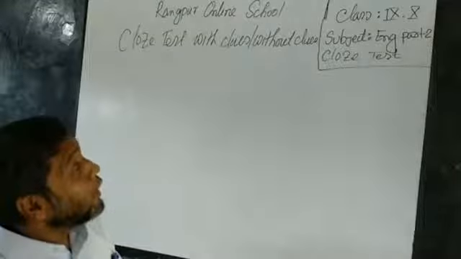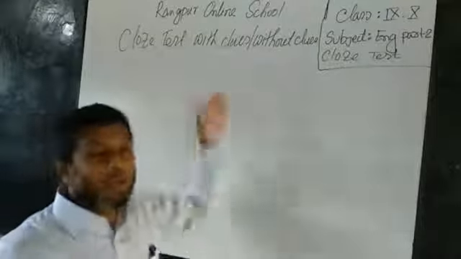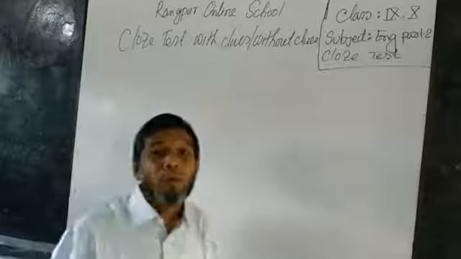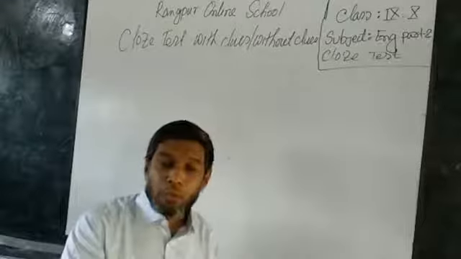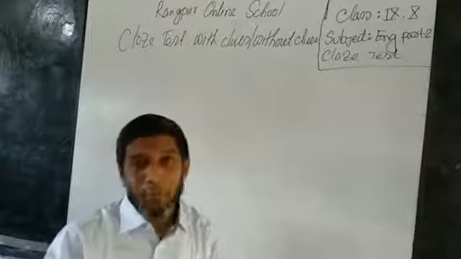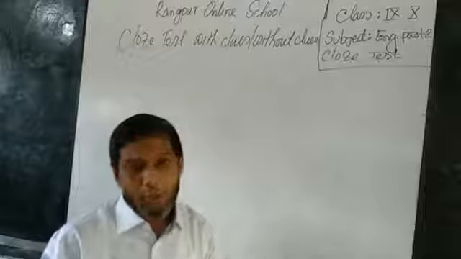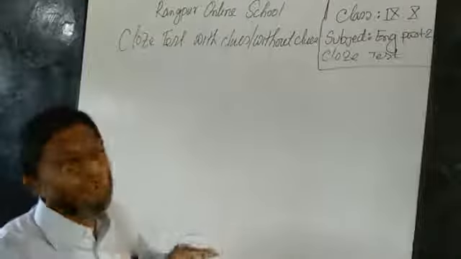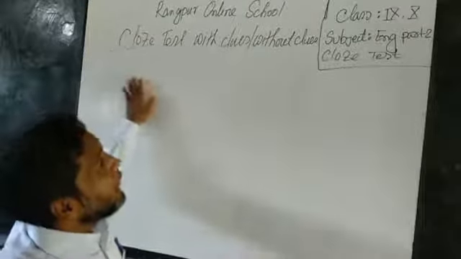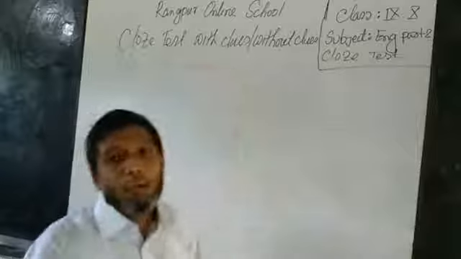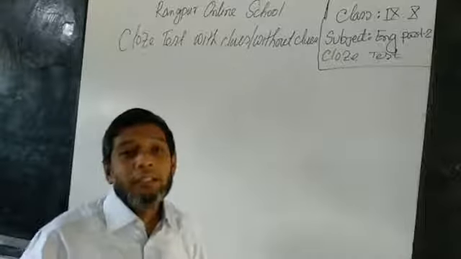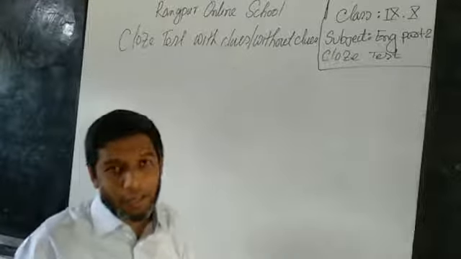So before going to the grammar chapter, we must know the characteristics: how we can fill it, and what we can learn from the item. We have to think about it always. If we get the context as a common, known context, then we think this is very easy for us.